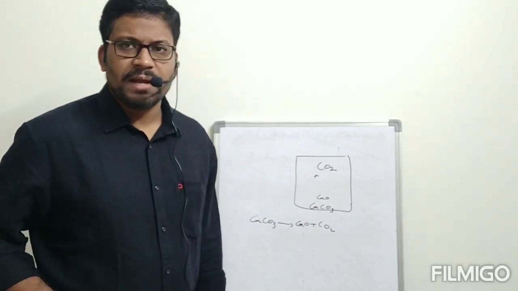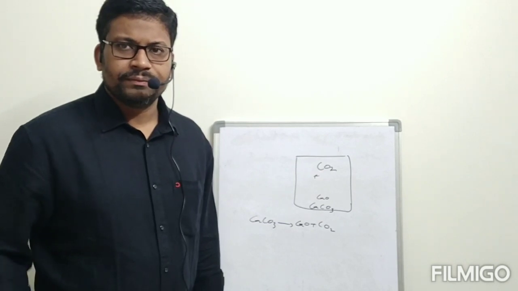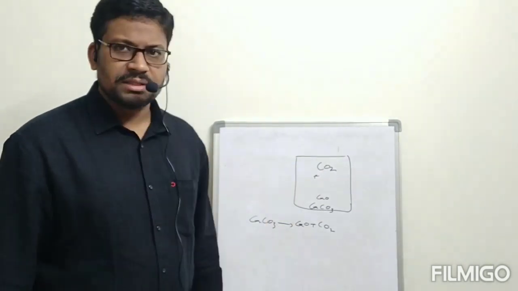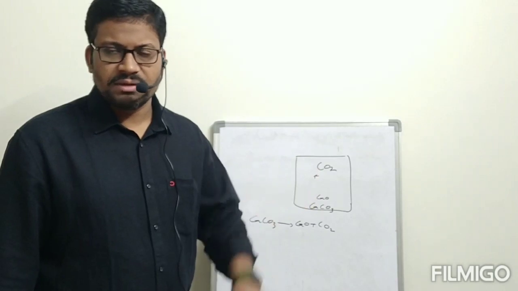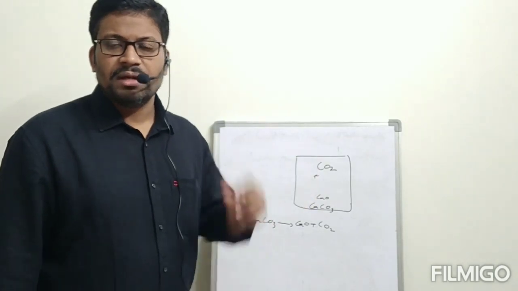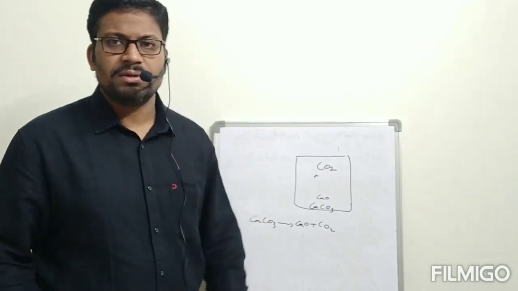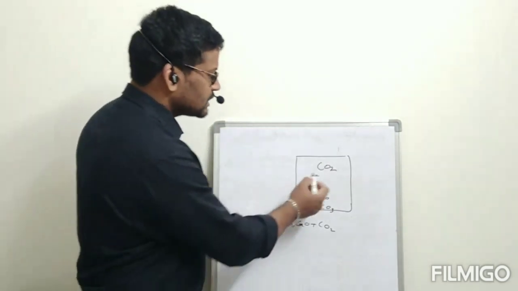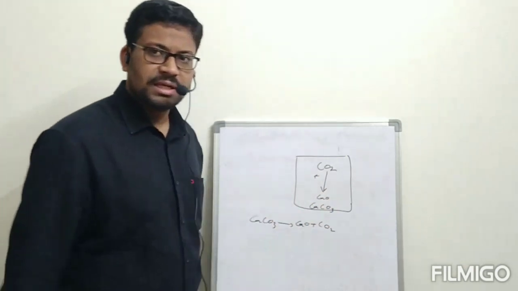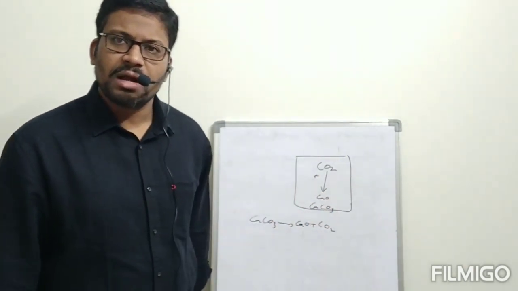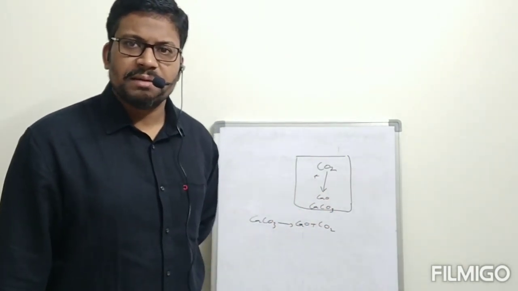Generally, equilibrium reactions happen in a closed container only. Because if it is a gaseous substance and we do not give it a chance to escape, then there is a chance of the carbon dioxide reacting with calcium oxide again to form calcium carbonate. A reversible reaction can happen.